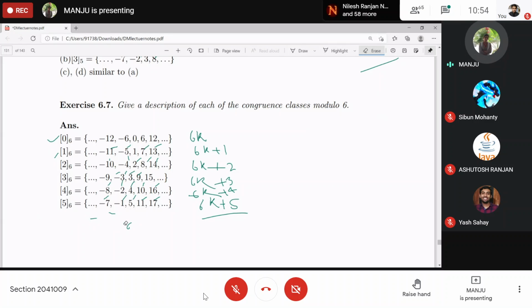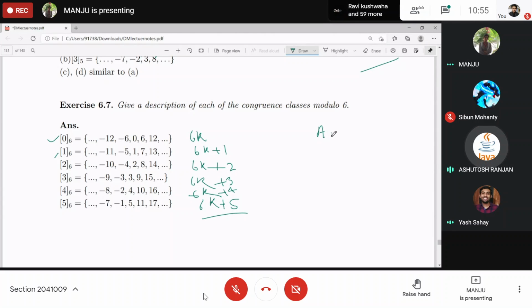Are these distinct, meaning are these disjoint? First tell me, are they non-empty? Obviously many elements are present, so non-empty. Then are these disjoint?